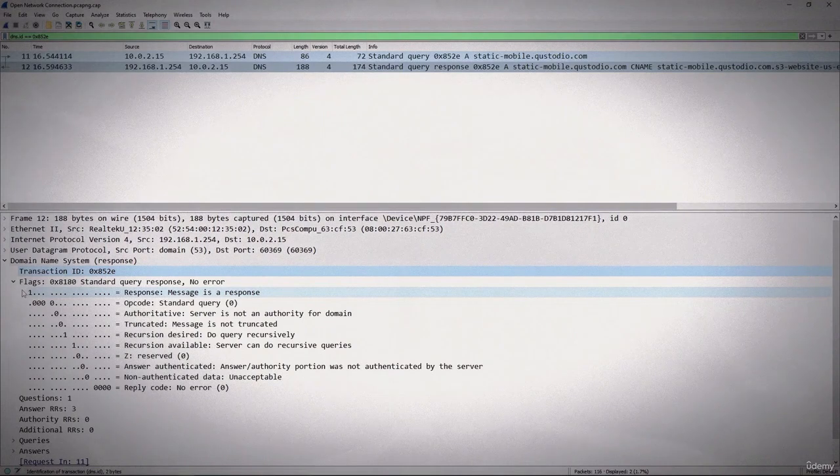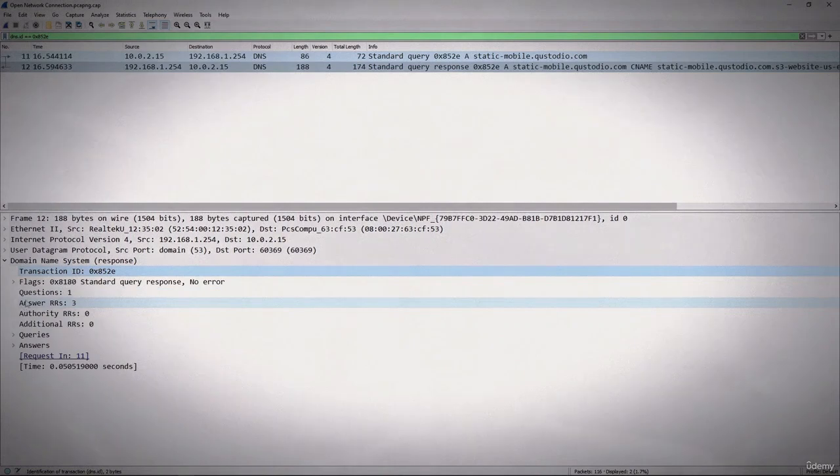The message is a response, and we know that, but then down below the server answers. As it says here, recursion desired, do query recursively, and the server responds, yes, recursion is available. The server can do that recursive query, and that's a good thing.